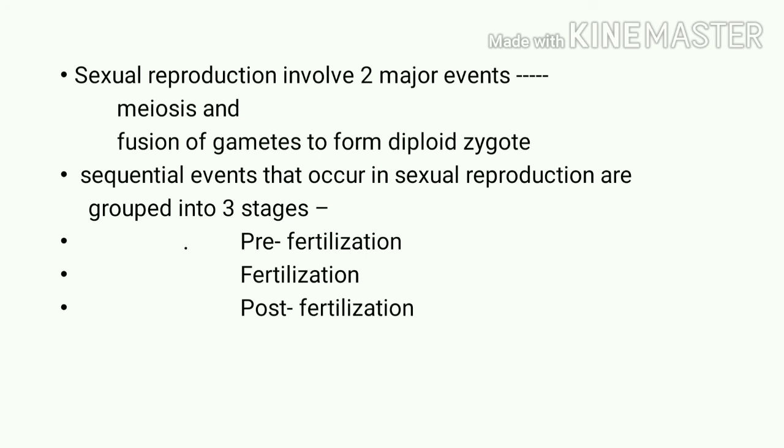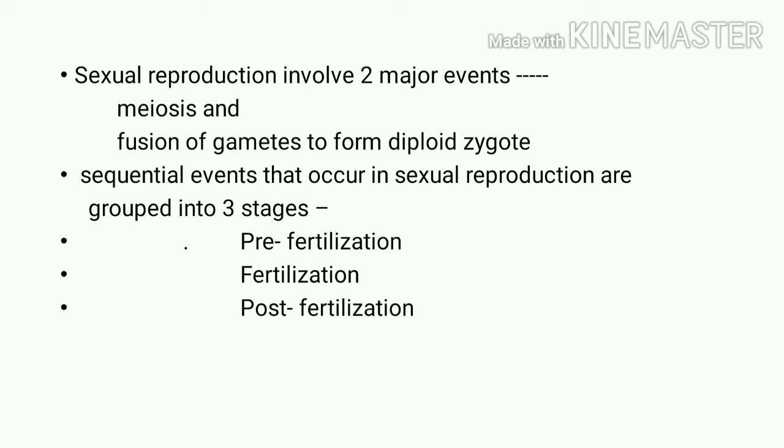There are meiosis first and meiosis second, with different events seen inside them, and due to that a single cell forms four daughter cells, each with half the number of chromosomes. So the number of chromosomes becomes half in meiosis, which is why it is also called reductional division.